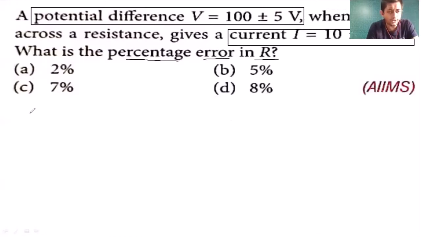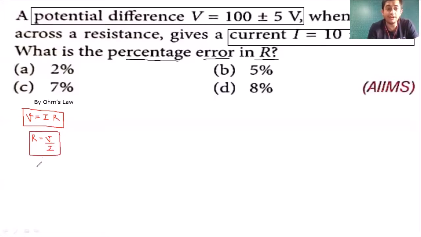So dear students, we all know Ohm's law, right? According to Ohm's law, we know that V is equals to I into R. This is Ohm's law. We all know this. We need the percentage error in R. So we will say R is equals to V divided by I. Now dear students, understand that this is the division category.